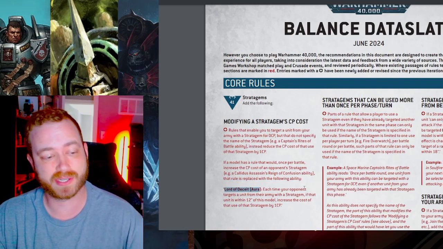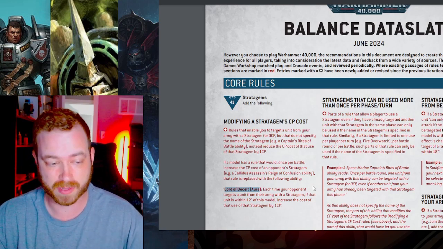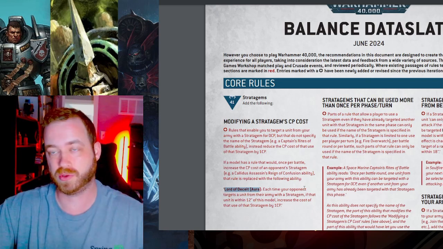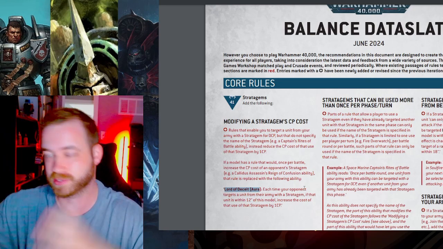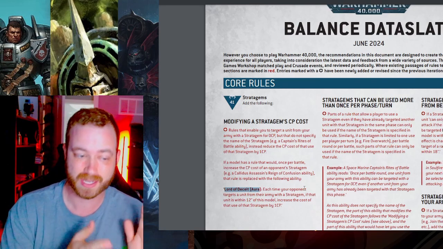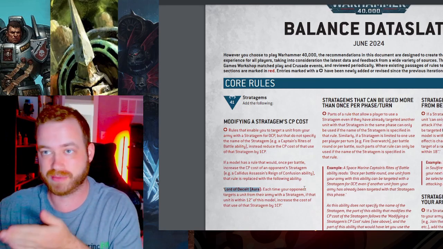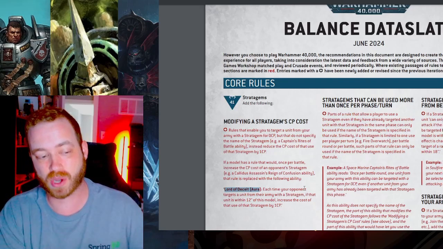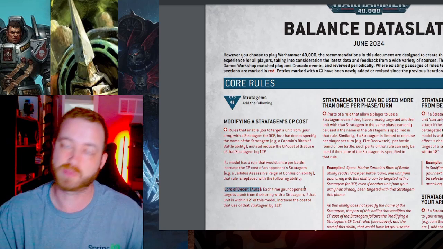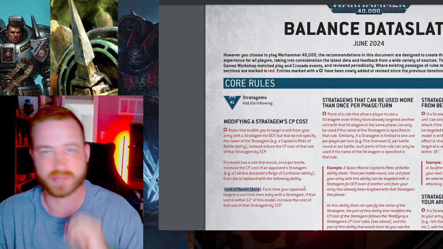Each time your opponent targets a unit from their army with a stratagem, and most stratagems are like this, so basically either targeting your unit or your unit's about to target somebody else or whatever it may be, that wording is anytime that unit uses a stratagem within 12 inches of this model, increase the cost of that use of the stratagem by 1. So instantly just +1 CP every time you use it.